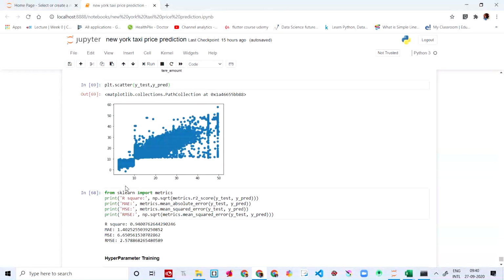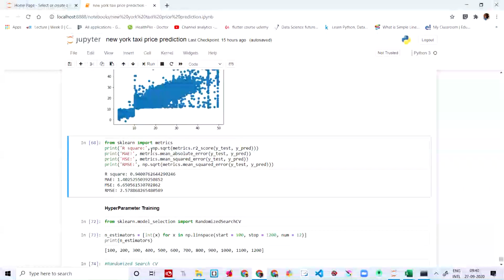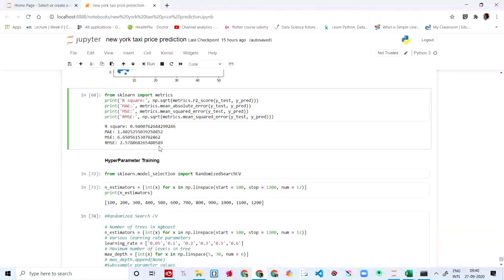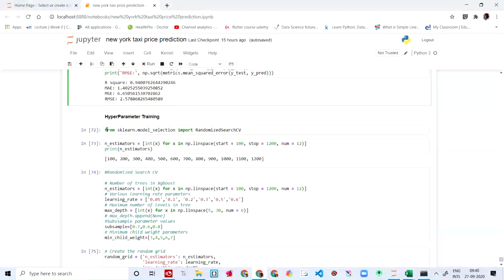Here we have imported sklearn.metrics. We're going to import the metrics for the mean absolute error, mean squared absolute error, R square, and the mean squared error, metrics.mean_squared_error, and everything is going to print out the values. And then we're going to say from sklearn.model_selection import RandomizedSearchCV.